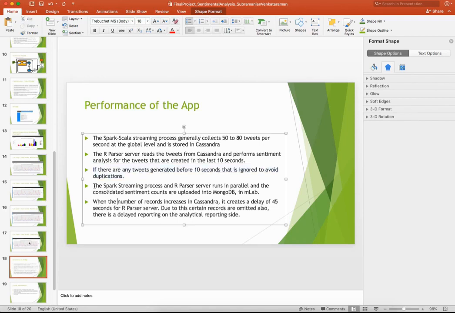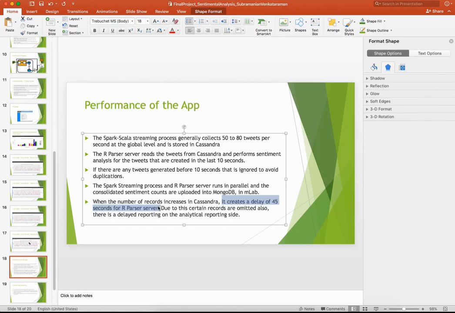The Spark streaming process and our server run in parallel, and the consolidated sentiment counts are uploaded into MongoDB in mLab. When the number of records increases in Cassandra, it creates a delay of 45 seconds for our parser server. That means the Spark streaming process creates a heavy load of data, whereas the R parser server runs in parallel against the speed of the Spark Scala streaming process.